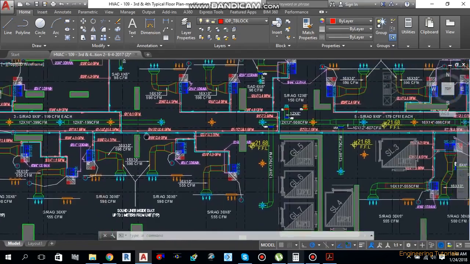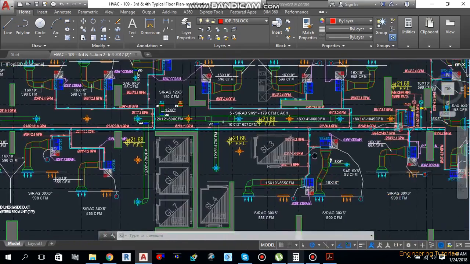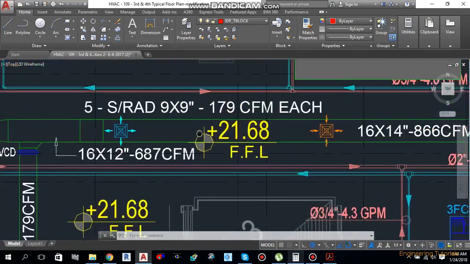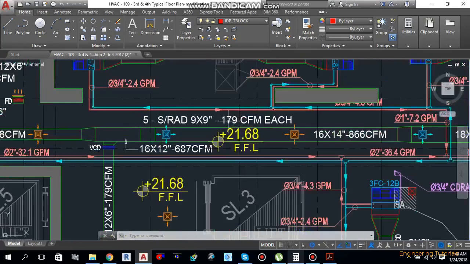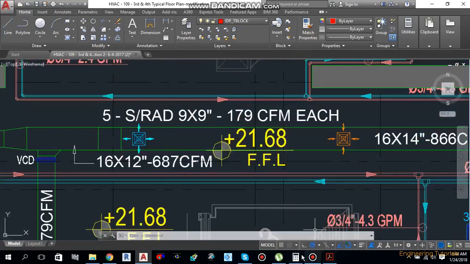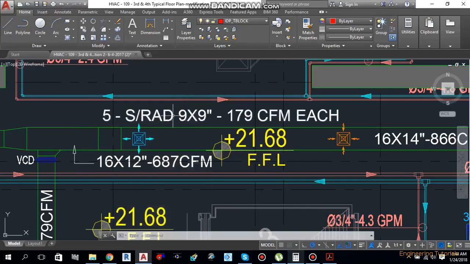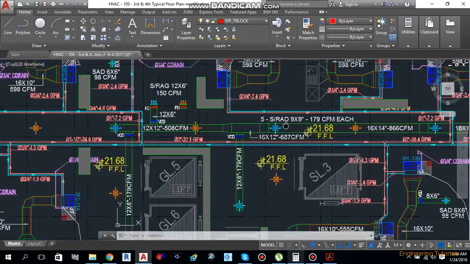So let's move to another FCU to do the same exercise once again. As you can see, here we use 5 diffusers, 179 CFM each, 9 by 9 inches. So let's check this one also. CFM divided by 400 multiplied by 144 and take the square root of this one. We got 8.02 inches. As I told you, standard sizes are 6 inches by 6 inches, 9 inches by 9 inches. So we'll go for 9 inches by 9 inches for this one. So as you can see, we have used 9 inches by 9 inches over here.